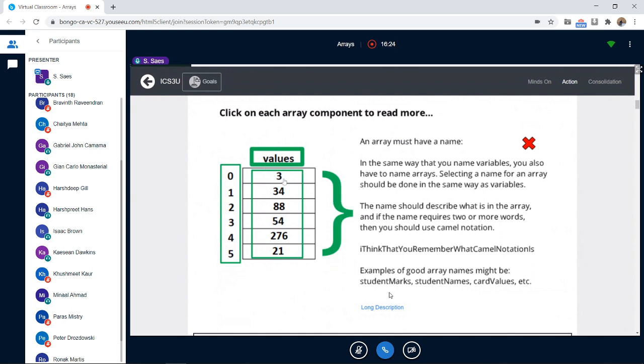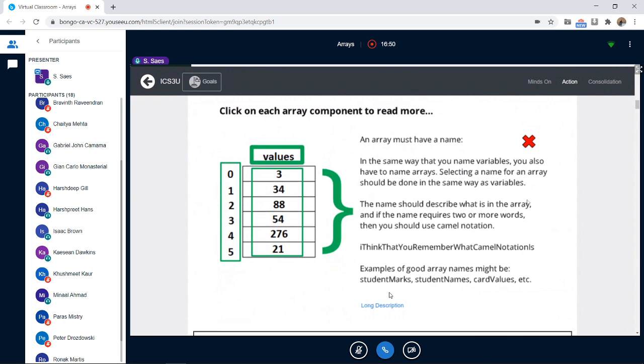Values is the name of the array. And the same way that you declare variables, you have to follow the same rules. It has to be lowercase. It cannot have a space in it. It cannot start with numbers. The same thing that we learned about variables. You also have to name arrays. Selecting a name for an array should be done in the same way as variables.